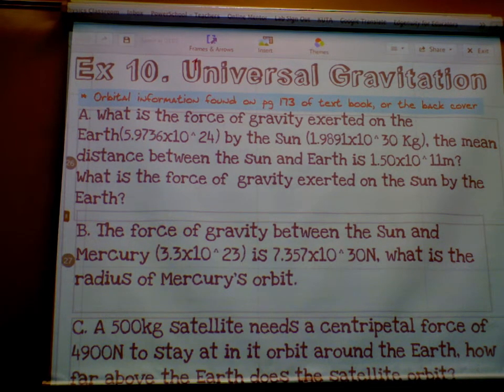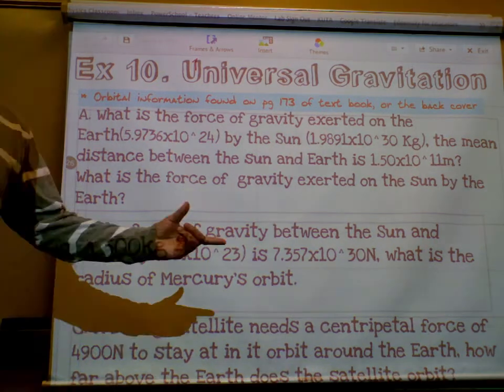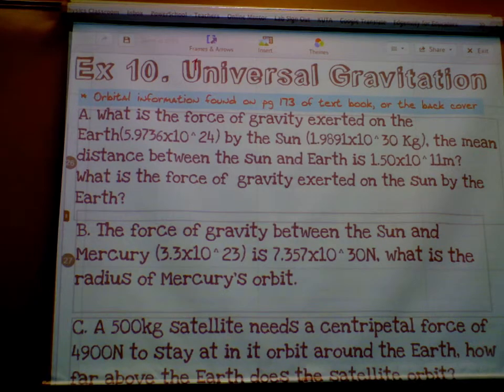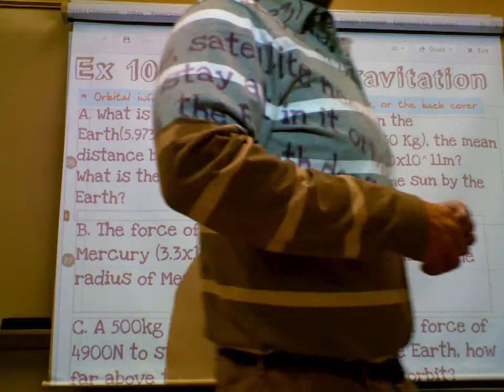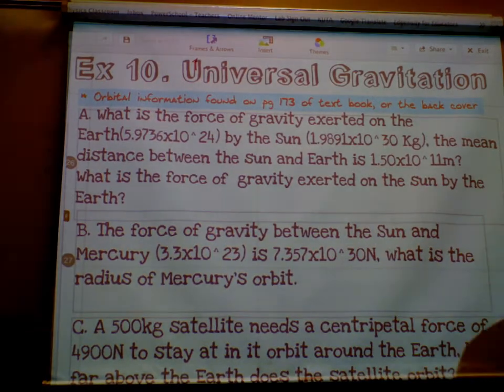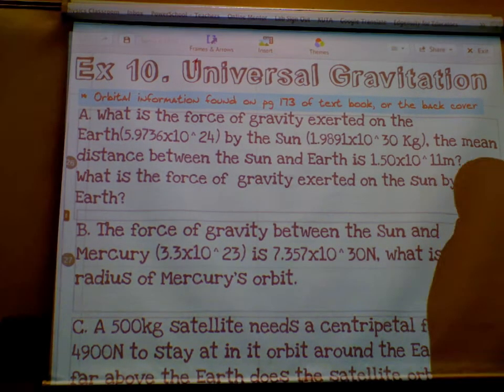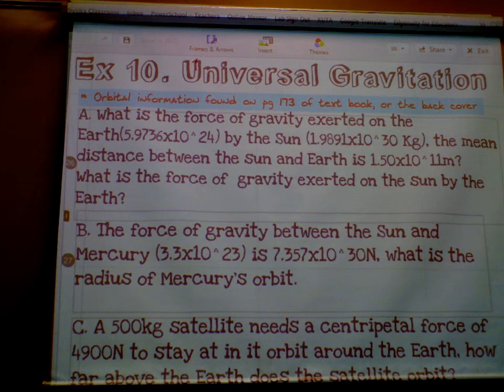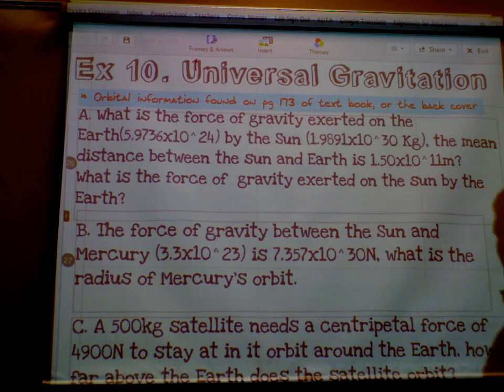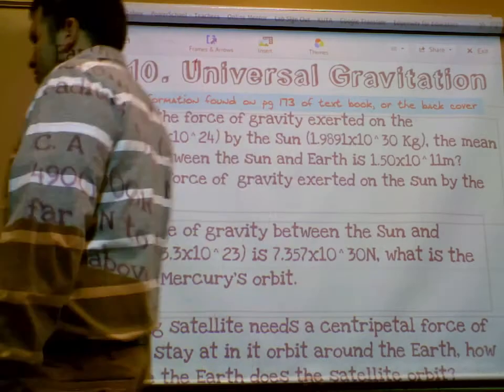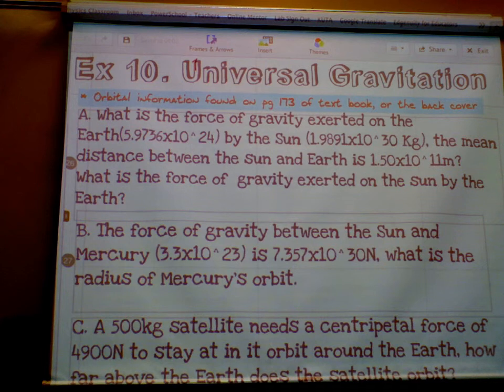Okay. So, which one feels a greater force? The Sun from the Earth or the Earth from the Sun? What do you think, Richard? We're paying attention, were you? Okay. Which one experiences the greater force? The Sun from the Earth or the Earth from the Sun? What do you guys think? Earth from the Sun. Why, Sergio? Because the Sun's bigger. Kevin, why? Sounds like a viable option, doesn't it?